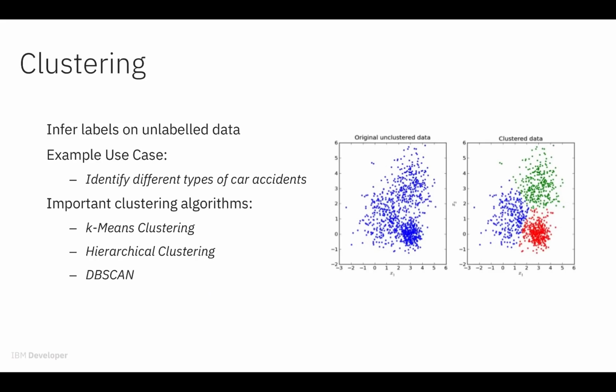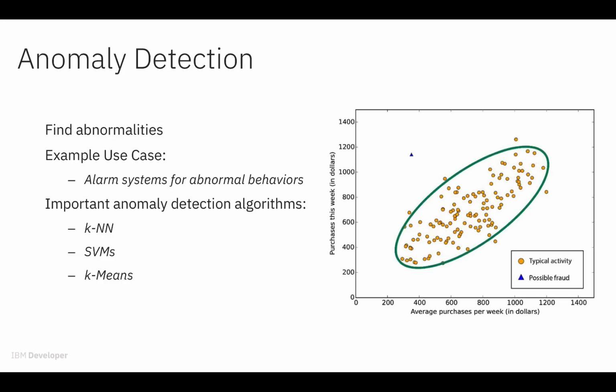Clustering allows us to infer labels on unlabeled data. We take a group of unlabeled data and cluster it to form categories. An example would be identifying different kinds of car accidents and dividing them into 3 groups based on clusters. Some important clustering algorithms are k-means clustering, hierarchical clustering, and DBSCAN. Anomaly detection is used to find anomalies in data. A sample use case is a drone looking for abnormal behavior in a crowd that could signal terrorism. Some important anomaly detection algorithms are k-nearest neighbors, support vector machines, and k-means clustering.